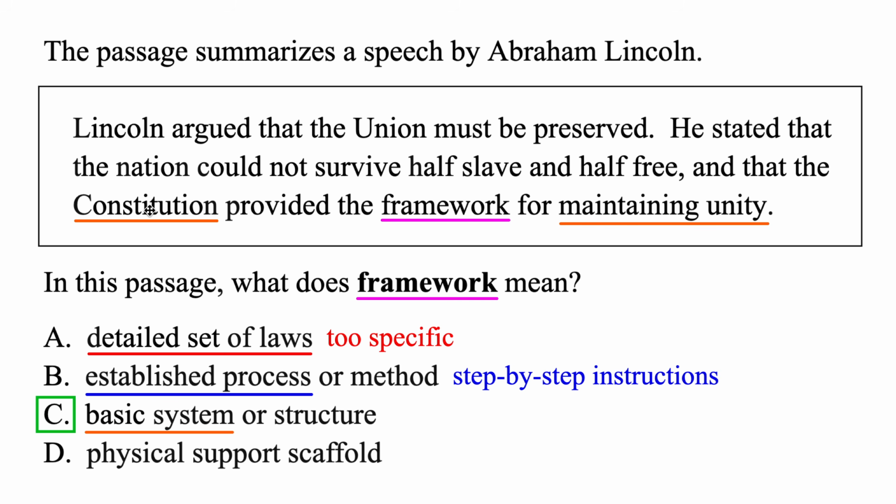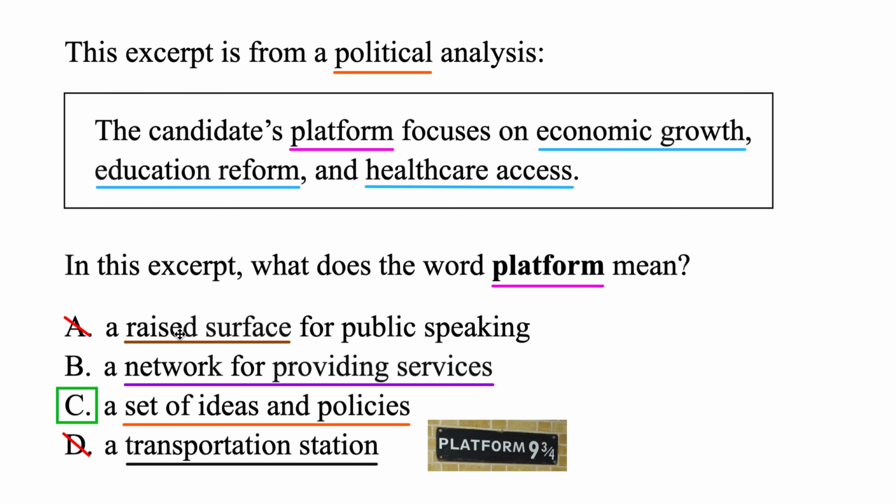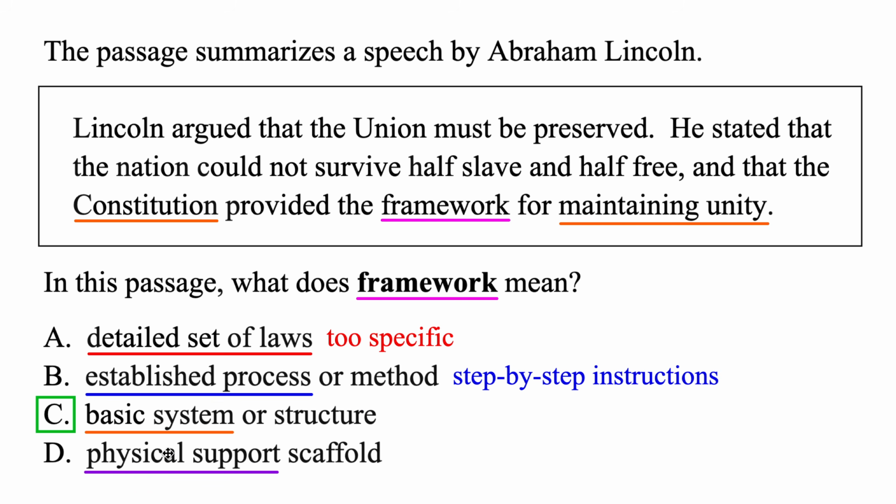Because the last one, the Constitution provided the physical support scaffold for maintaining unity. But again, anytime it's a physical object, that's kind of like the first one, a raised surface, transportation. Anytime they're talking about a physical thing, it's probably not the right answer. So that's definitely no good.